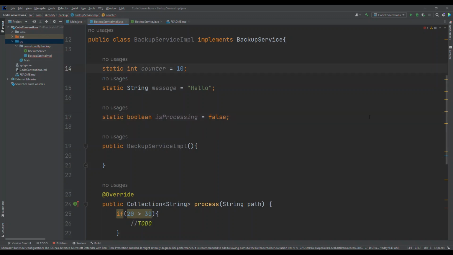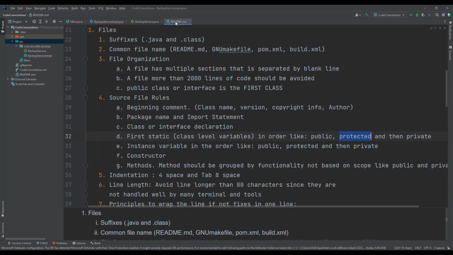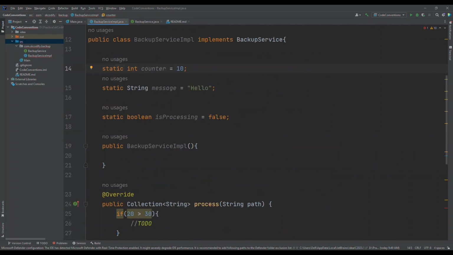Let me refer to how the order goes. Yes, we have to declare the public first, then protected, and then private.